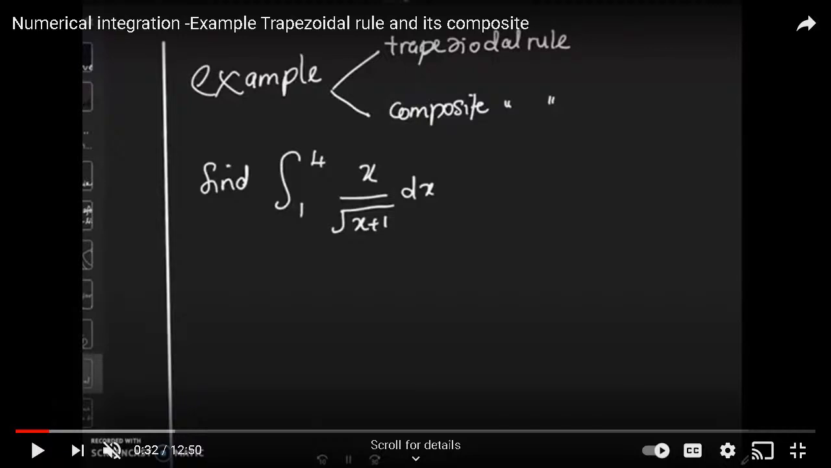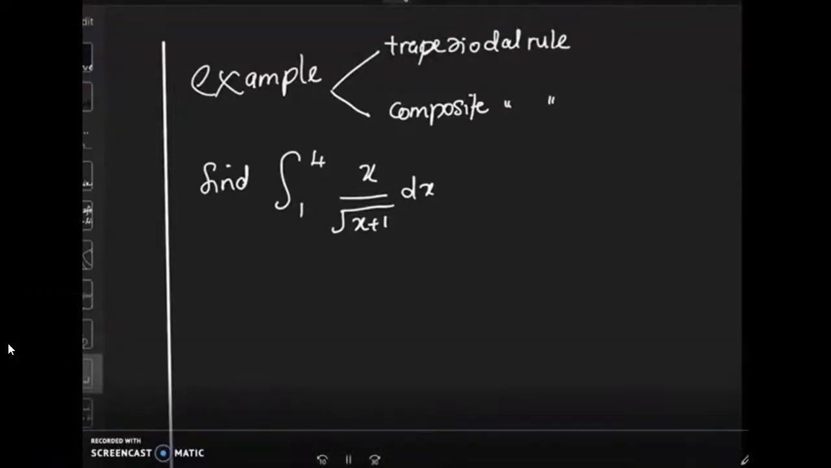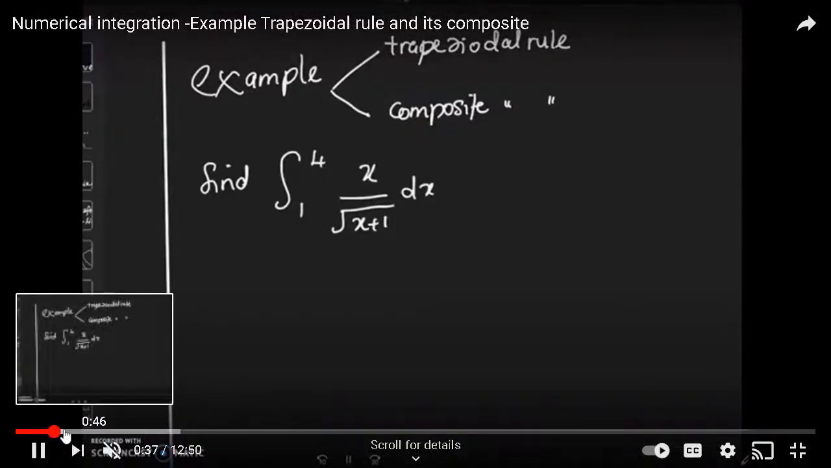We want to find the integral from 1 to 4 of x over sec x plus 1. We know the basic trapezoidal rule is h divided by 2 times fa plus fb. You can take a as 1, b as 4, and h is 4 minus 1, which is 3. So you can apply the basic trapezoidal rule.